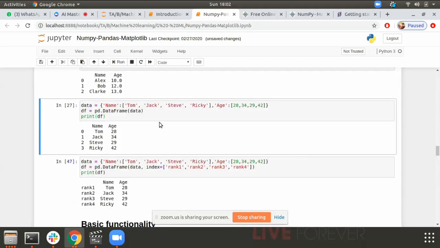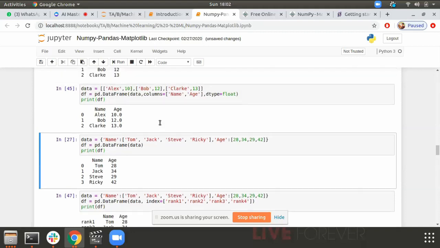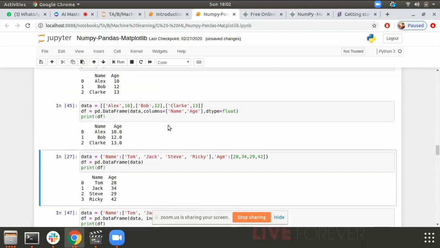Analyze what the difference between them is and how we are opting for them. Just go through it for a minute or two. Yes, this one, the dictionary of lists. Just hold it for one or two minutes and go through it.